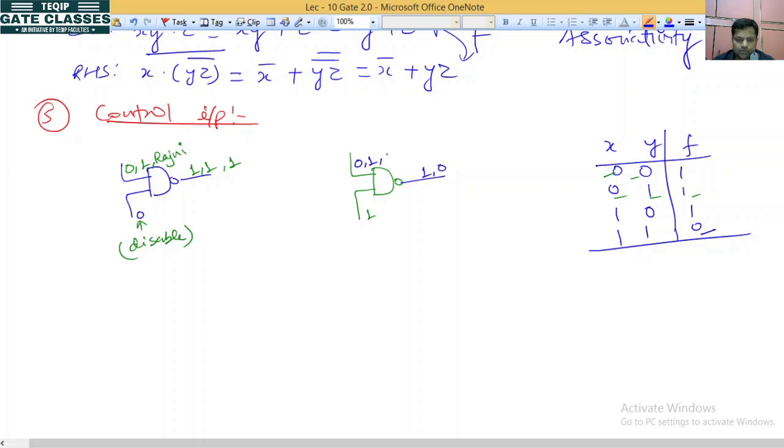If we take a here, it will be a complement. Okay na? So how it behaves? So this input is called as enable input and acts as inverter. NOT gate is called as inverter also. Okay na? So it is acting as inverter.